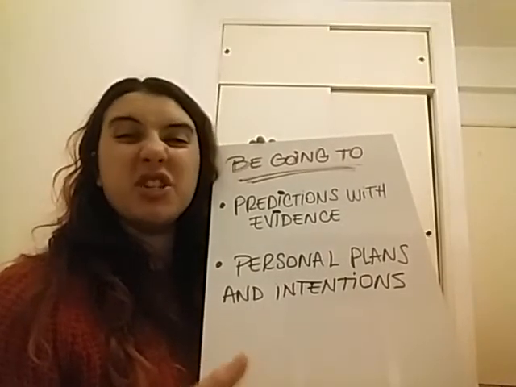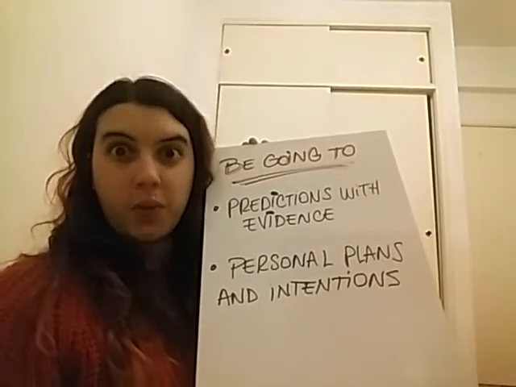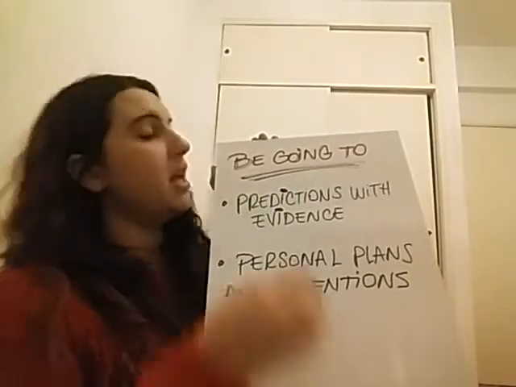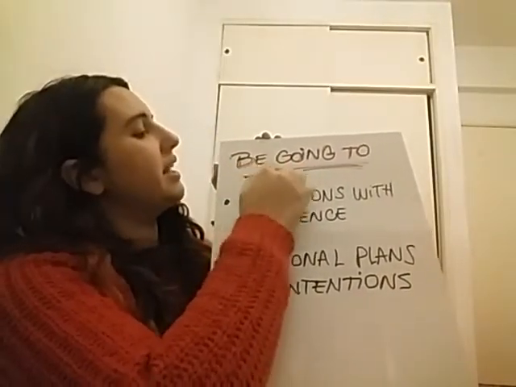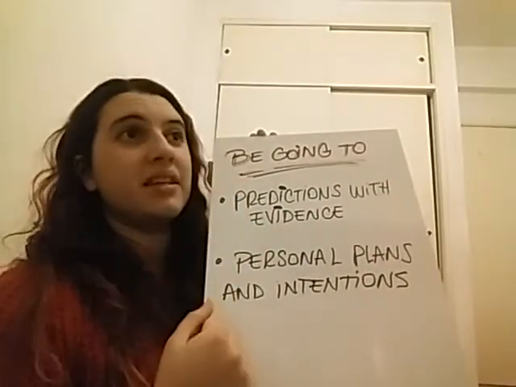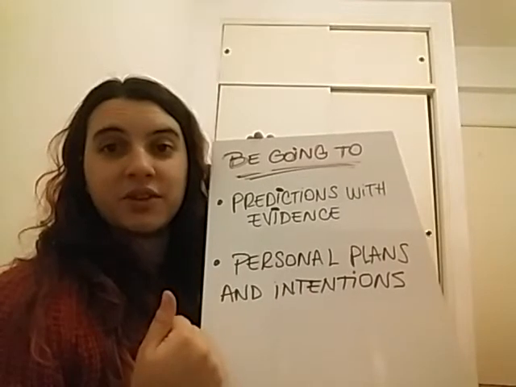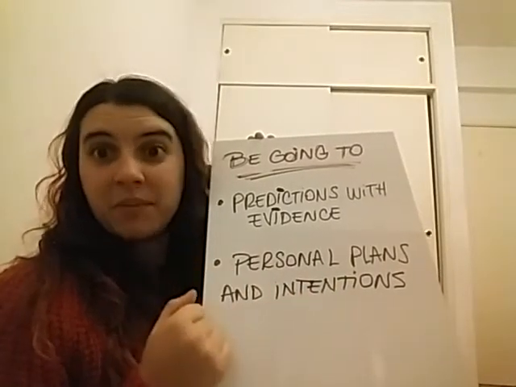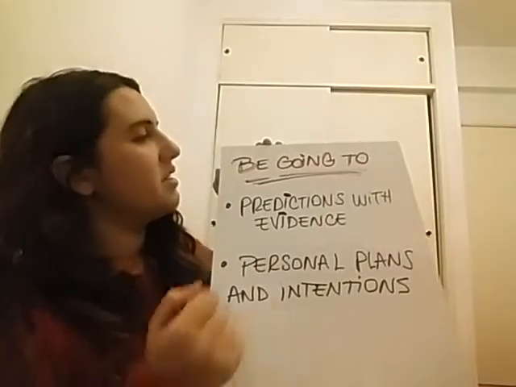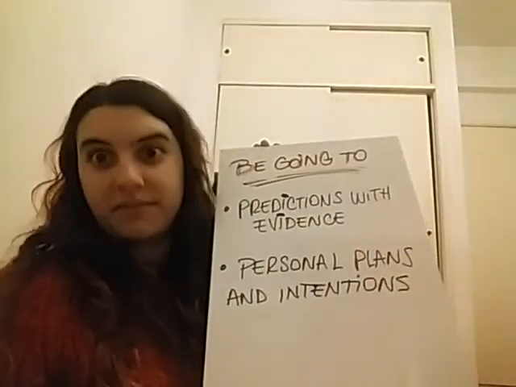It is going to rain. ¿Sí? Va a llover. In that case, we use be going to, okay? Be, porque en este caso utilizamos el verb to be. En el caso de he, she o it vamos a decir is. En el caso de I vamos a decir am. Y en el caso de you, we, and they vamos a decir are. Okay? So, is going to rain.